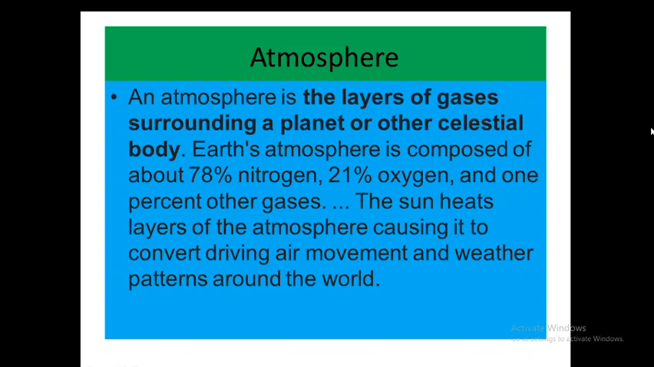Now let us discuss atmosphere. Atmosphere is the layers of gases surrounding a planet or other celestial body. Earth's atmosphere is composed of about 78% nitrogen, 21% oxygen, and 1% other gases.